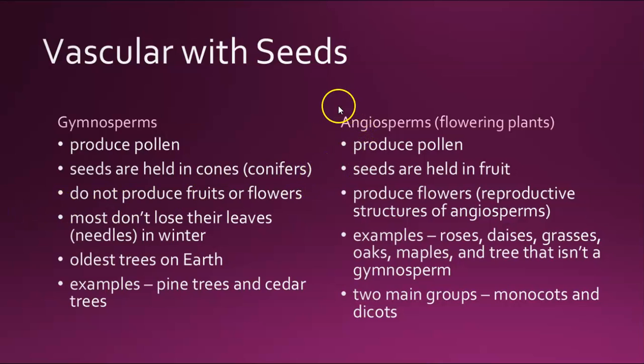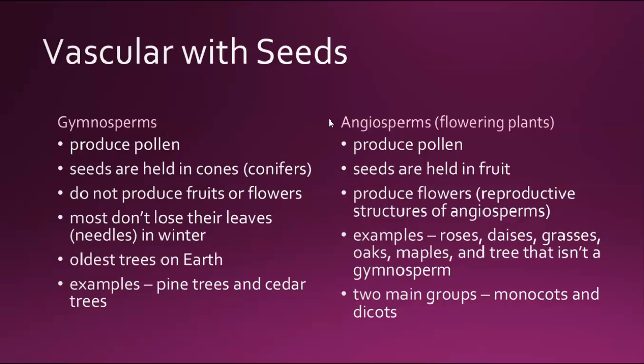Now we'll move over to the other type of vascular plant that produces seeds. Those are the angiosperms, or flowering plants. What do you think of when you hear flowering plants? You probably think of plants like roses, daisies, dandelions, but you could also think of wheat, or the grass in your front lawn, or oak and maple trees in the forest. These and many other plants are angiosperms, the group of plants that produce flowers. Flowers are actually reproductive structures.